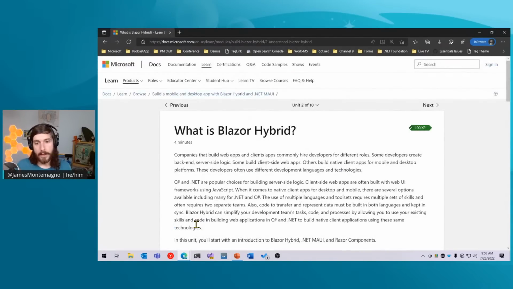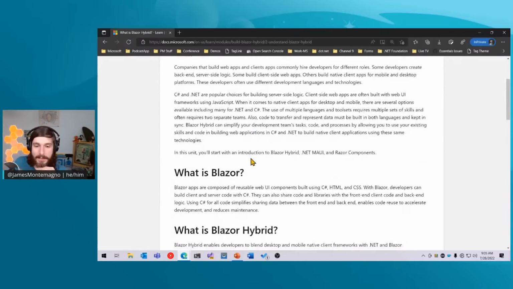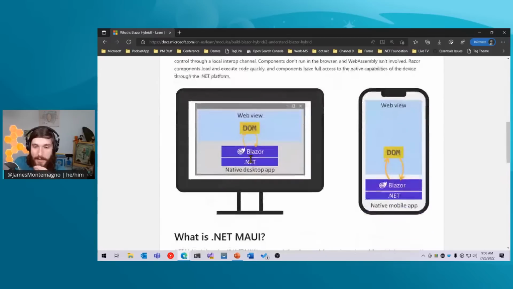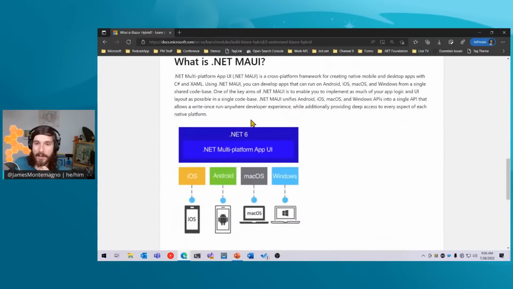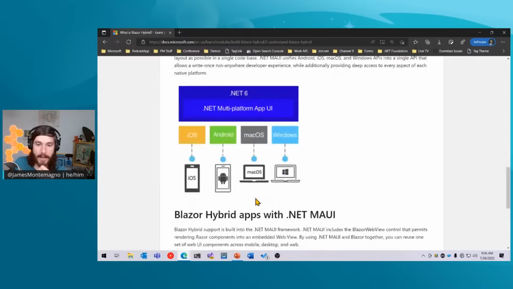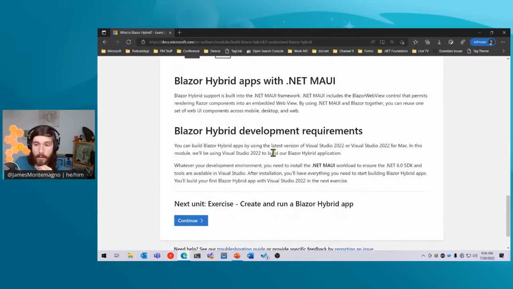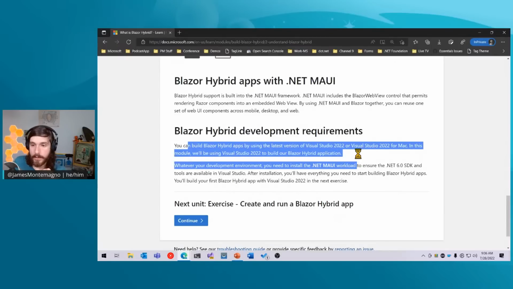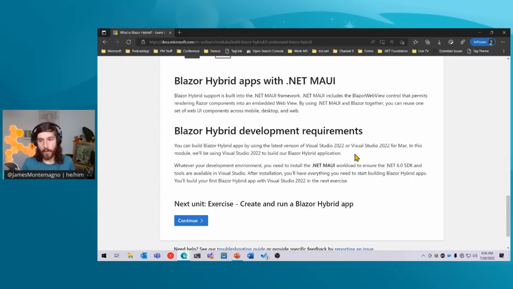All right. So we've already covered what Blazor Hybrid is and what Blazor is. And you can see there's some beautiful screenshots here from exactly what we just talked about in the slides. And it even talks about what .NET MAUI is exactly right here and how it's built on .NET. Now, I mentioned earlier here that we're going to be using either Visual Studio 2022 for Windows or for Mac. And specifically, we're going to use the preview version over here.